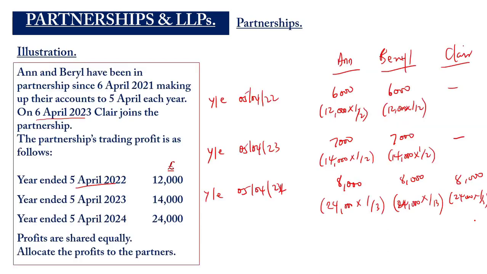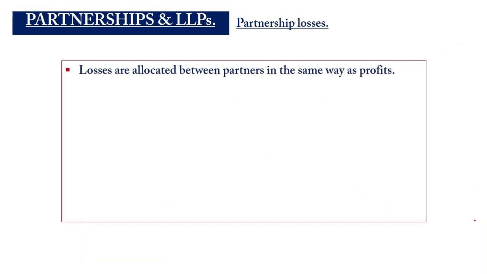Okay. So for the year ending 5th April 2024, the tax year, Anne will be assessed on a profit of 6,000. Beryl will be assessed on a profit of 6,000. Nothing for Claire. For the year ending 5th April 2023, the tax year will have Anne being assessed on a profit of 7,000. The same for Beryl. When it comes to the tax year 2023-2024, Anne, Beryl, and Claire will all be assessed on a profit of £8,000 each. Let's look at partnership losses.